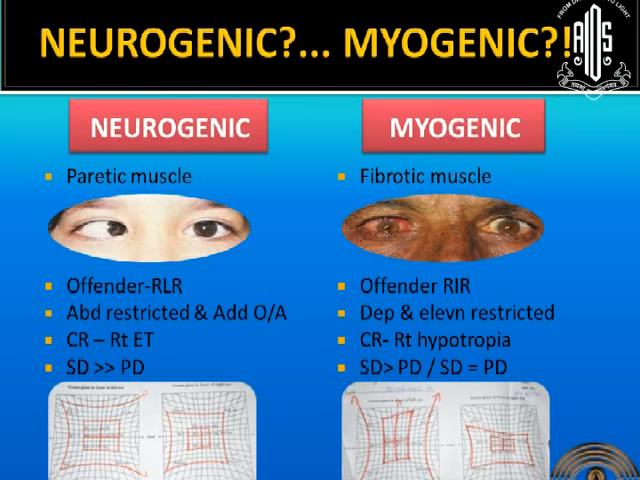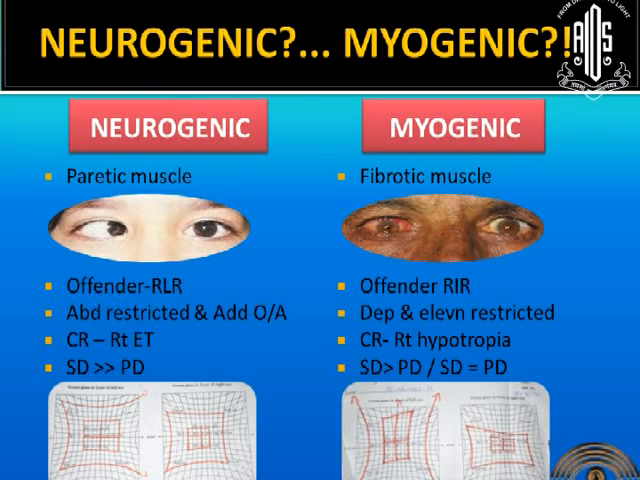As we see here, this is a right lateral rectus palsy. So the right lateral rectus is paretic and the eye has turned to the opposite side because the medial rectus is overacting. And we have an ET here. And when we check secondary deviation and primary deviation, the secondary deviation is going to be much more overaction than the primary deviation because of Hering's law. But when we come to a myogenic cause, the muscle which is the offender here is fibrotic or has some deposits inside or fluid because of inflammation.